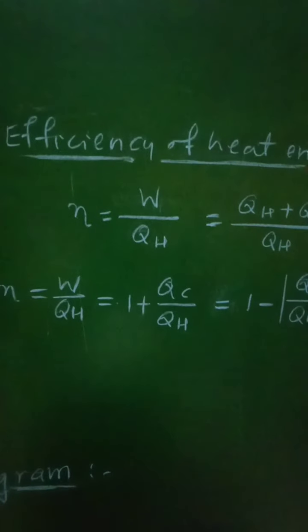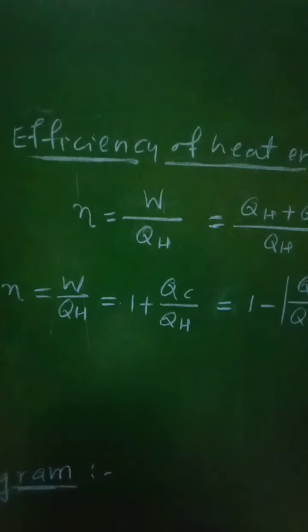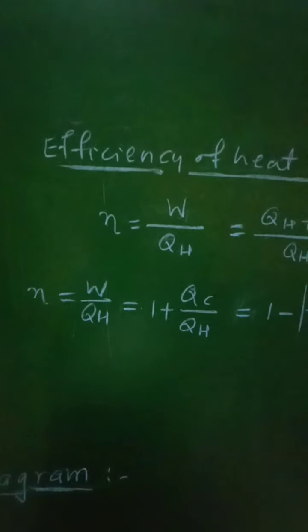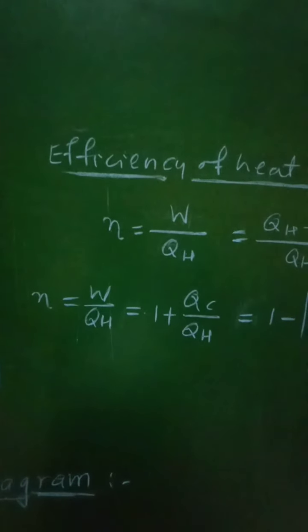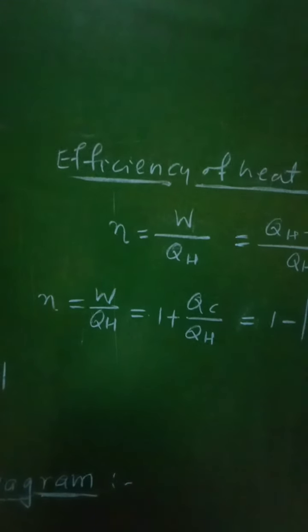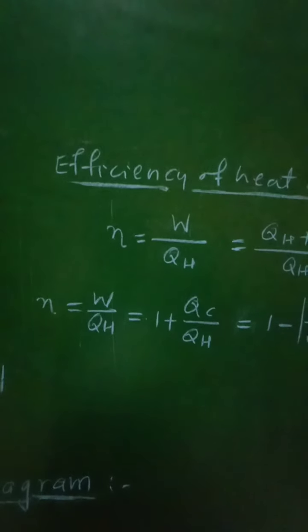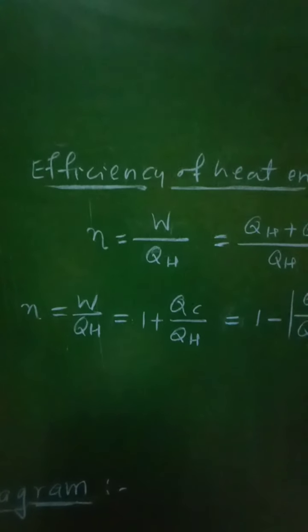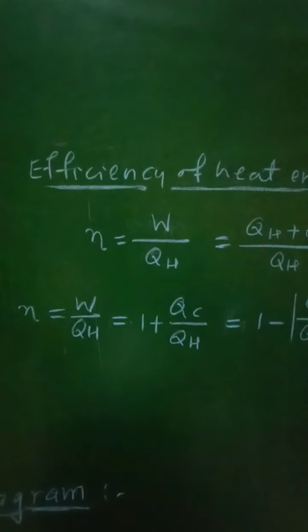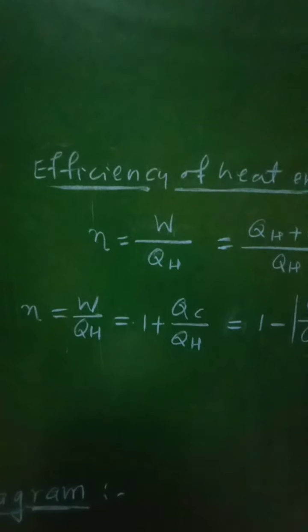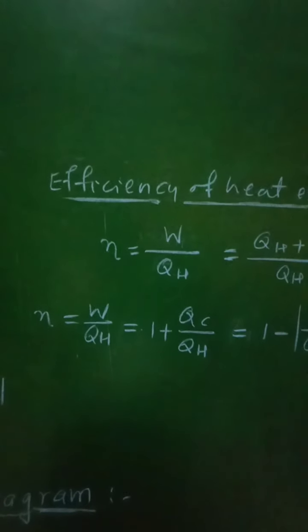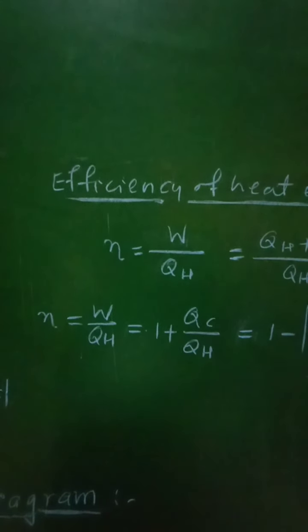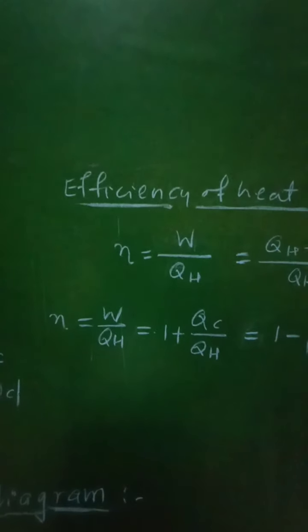Now the efficiency of heat engine is the ratio of work done by the working substance and the amount of heat absorbed by it. So it is again the ratio of output in the form of work done W by the engine and the input in the form of heat supplied QH. Thus the efficiency of heat engine is the fraction of the heat absorbed that is converted into work.